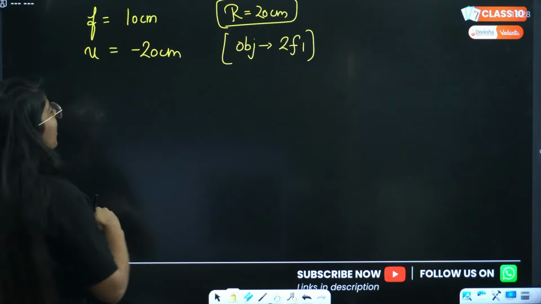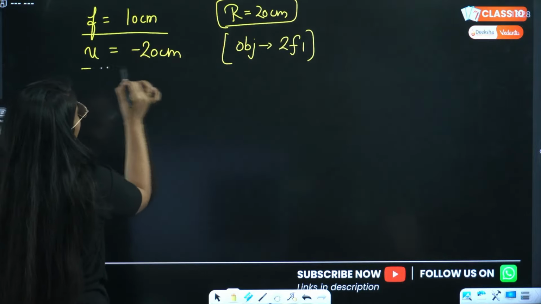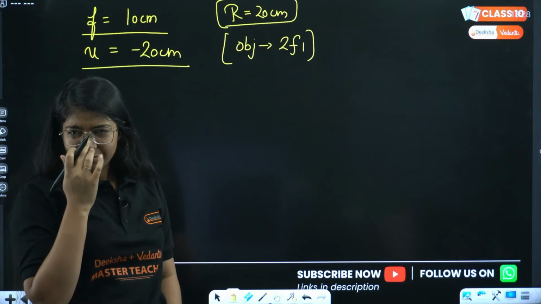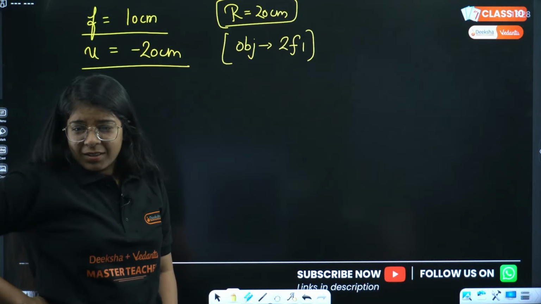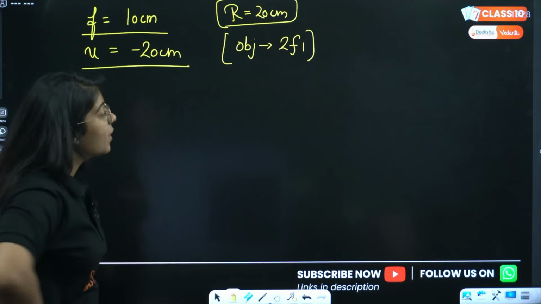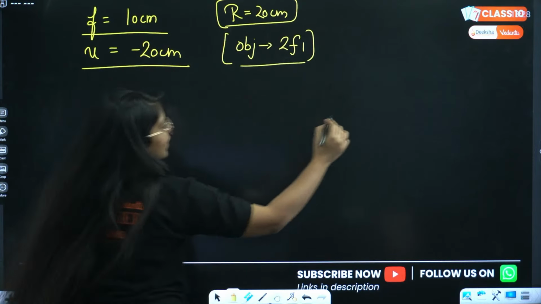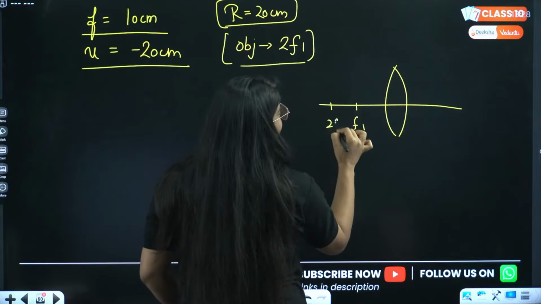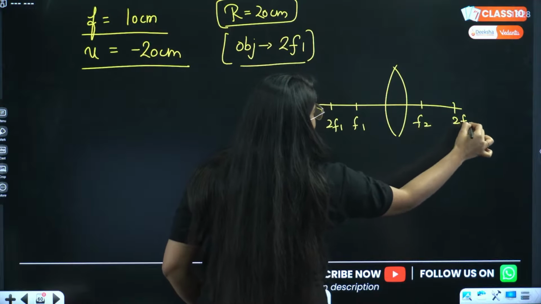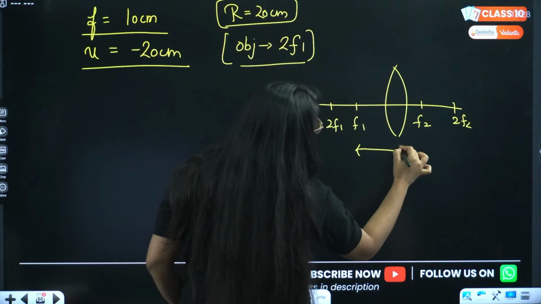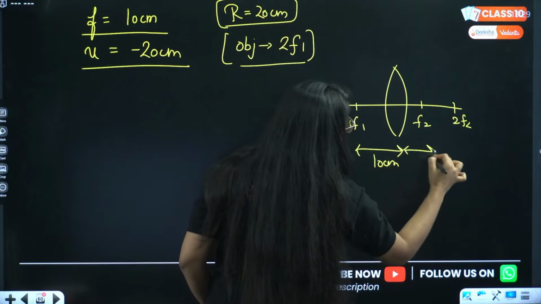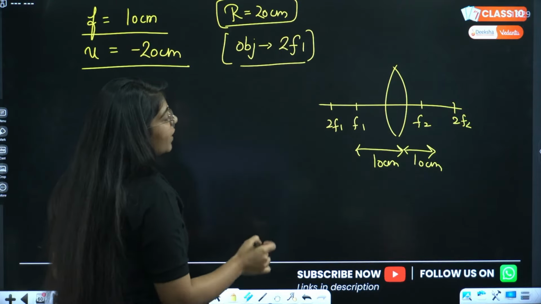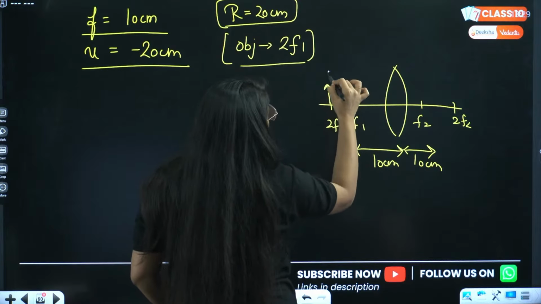Okay, focus, back on. So focal length is 10 centimeter. Object is at minus 20 centimeter, right? Okay, done. Now see very carefully, object is at 2f1. See, this is my convex lens, okay? This is f1, this is 2f1, this is f2, this is 2f2, right? Focal length is 10 centimeter. That means this distance is 10 centimeter and this distance is also 10 centimeter, right? This is equal, okay? Now the object is at minus 20 centimeter. That means it is at 2f1. This is my object. Right?